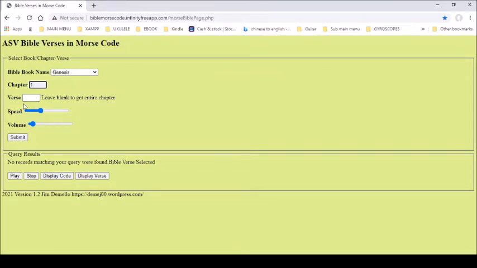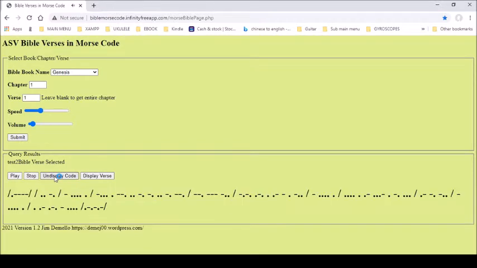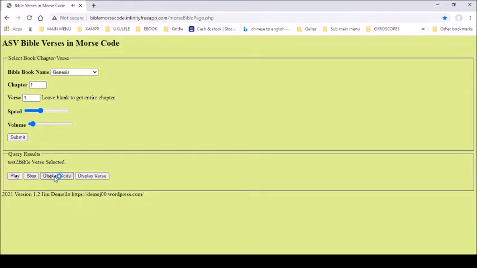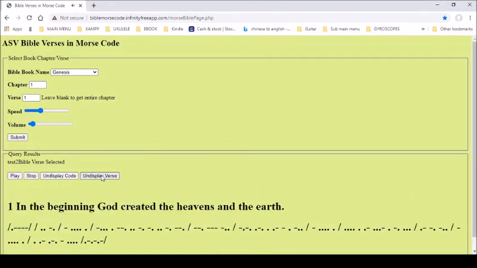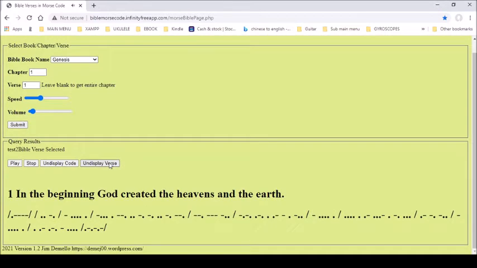Now here you can leave the verse blank and get the entire chapter, or you can choose a verse. We'll choose a chapter. You can set your speed and volume. Submit it, and it says Bible verse selected. So you play it, it plays the code. You can display the code and undisplay it, and you can display the verse and undisplay it.